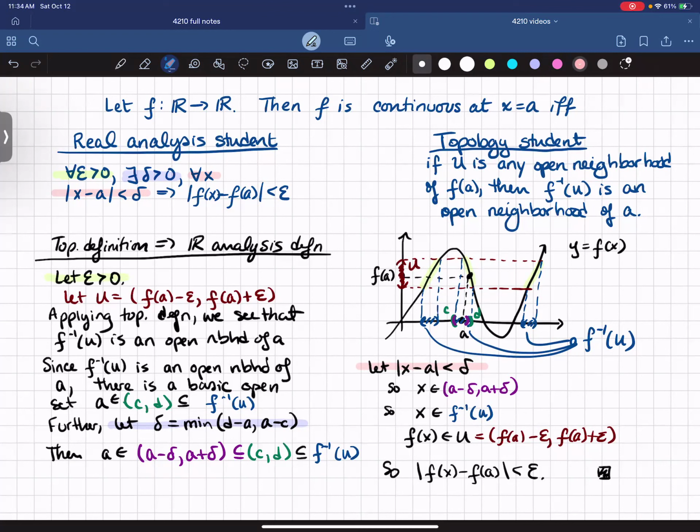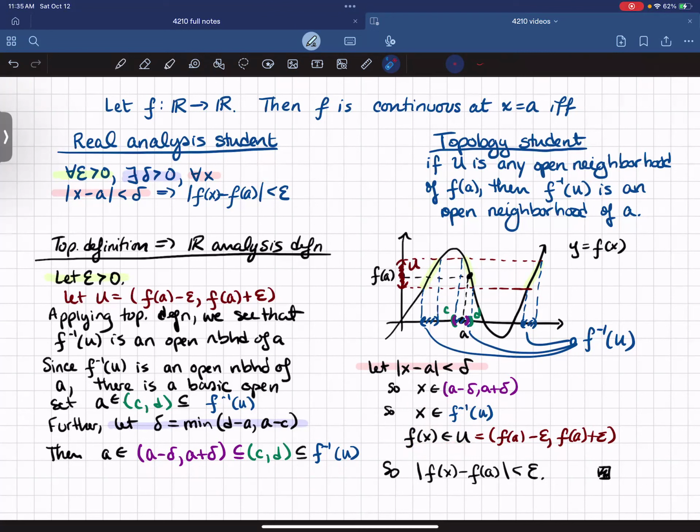That means the distance from x to a is less than delta. So that means that x is in this interval (a minus delta, a plus delta). But this interval is a subset of f inverse of U, so x has to be an element of f inverse of U. But the meaning of x being an element of f inverse of U is that f of x is in U.